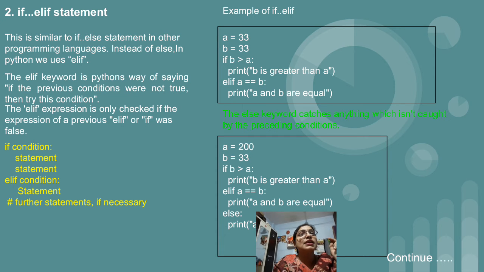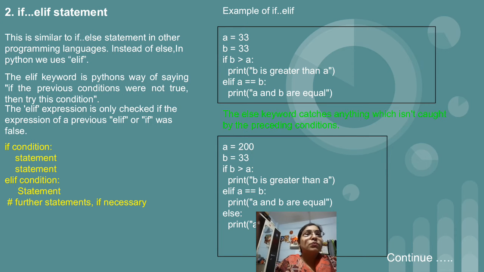So again I have given an example. We have taken a equal to 33 and b equal to 33. Then we have written the first condition as if b greater than a. So 33 greater than a, the condition will be false. It is not greater than or equal to. If it were greater than or equal to, then the first condition would be true. But in this case, if b greater than a, that is 33 greater than a, is false. So our program will jump to elif. In elif, the condition is a equal to b, that is 33 equal to 33, the condition is true, right? So what will be the output of this particular program? A and b are equal. This you will get as an output.